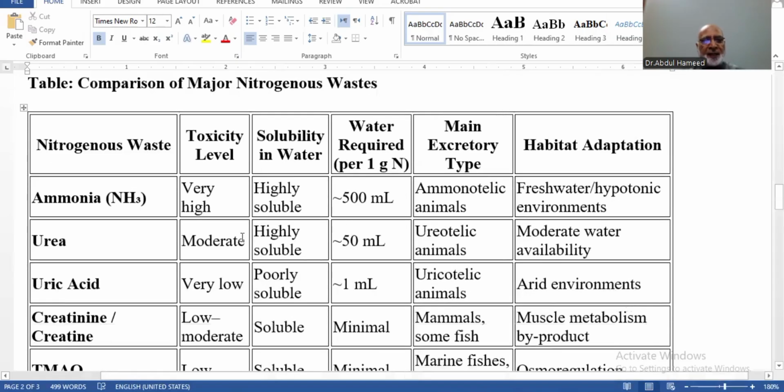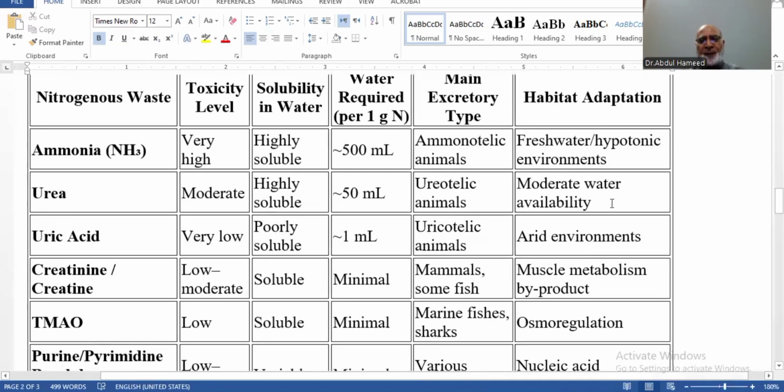Urea: moderate toxicity, highly soluble, 500 ml water requirement per gram of the nitrogenous waste material, and the type of animals are ureotelic animals, moderate water availability, meaning that they